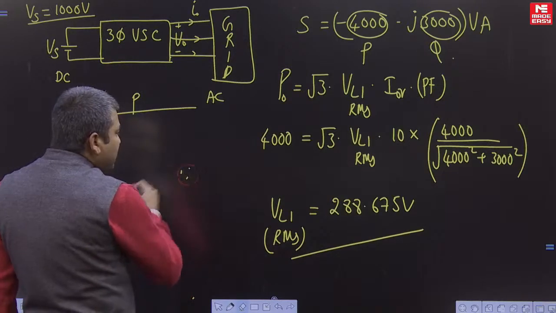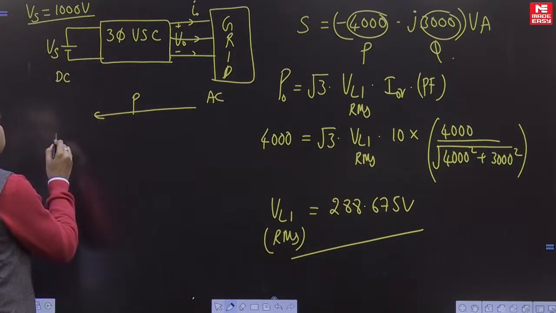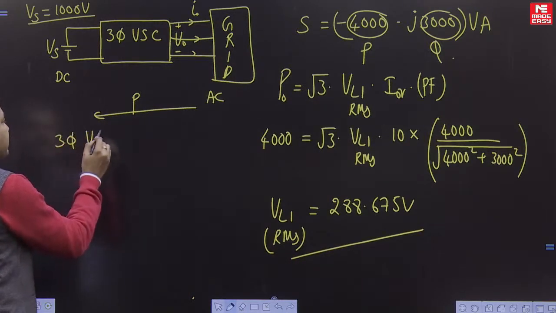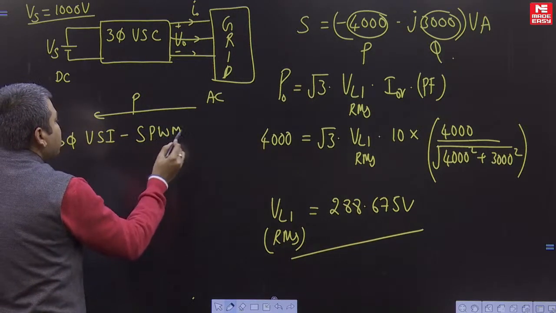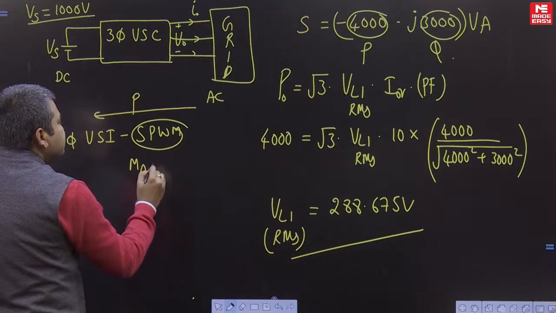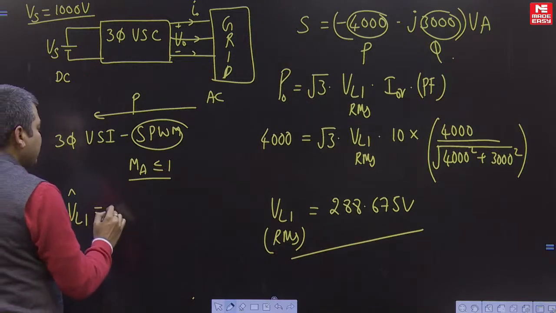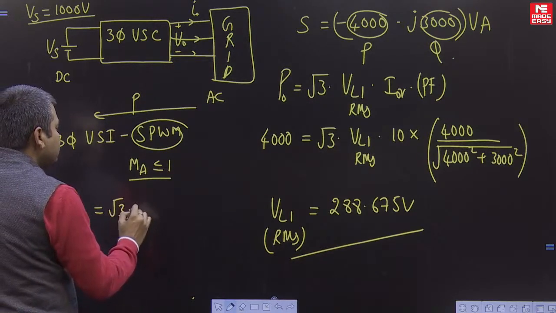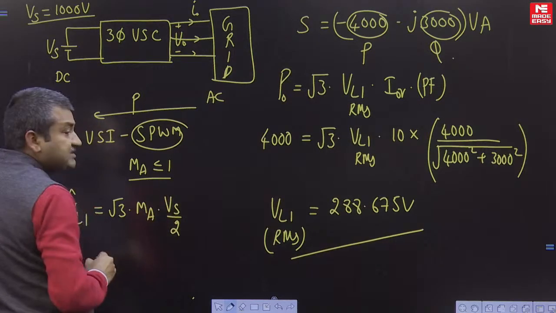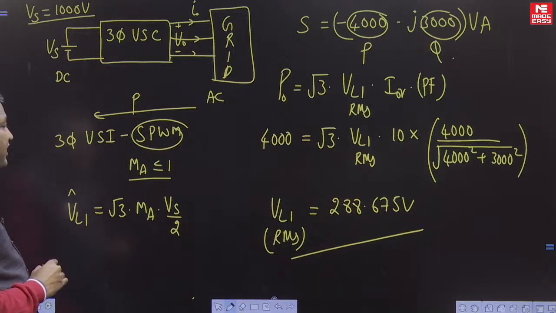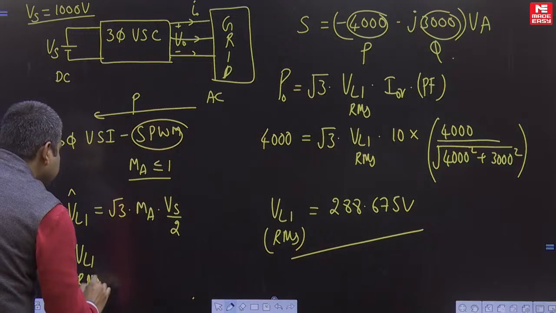So how to relate this fundamental RMS with modulation index? We have one formula here for the 3-phase VSI sinusoidal PWM technique. If the modulation index is less than or equal to 1, the fundamental amplitude of line voltage is root 3 times MA into Vs by 2, where Vs is the DC supply voltage. But I want the fundamental line voltage RMS value, so it is divided by root 2.